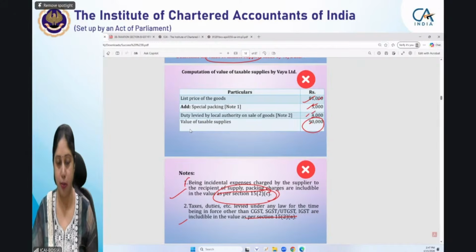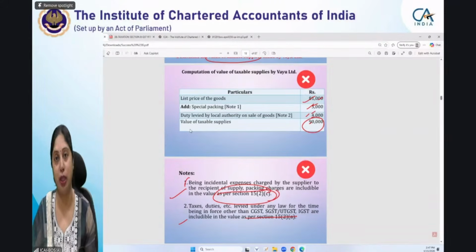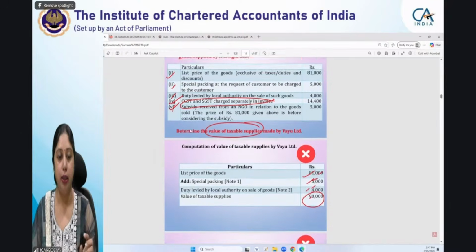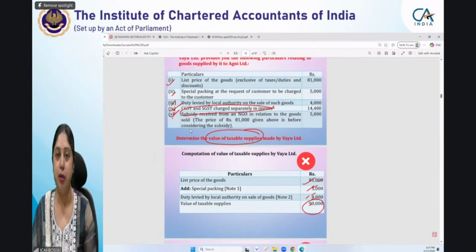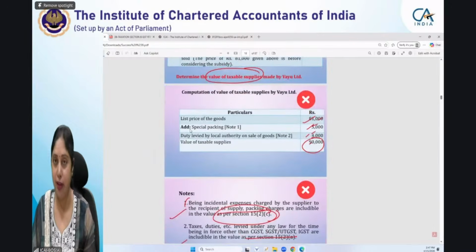I'm trying to minimize it so that the entire answer can come on your screen. Don't go into the technical aspect of this particular answer. Technically, this answer is correct. But what is the presentation error which he has committed? He had list price, packing, municipal taxes, CGST and SGST, and subsidy. Subsidy and CGST and SGST charge were not impacting the value of supply.